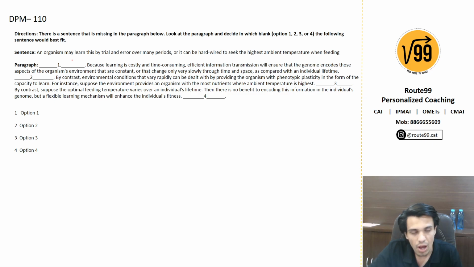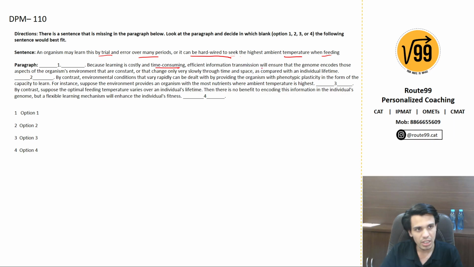Okay. An organism may learn this by trial and error over many periods, or it can be hardwired to seek ambient temperature when feeding. Okay, because learning is too costly and time consuming. Could be, it could be one. An organism may learn it by trial and error over many periods, or it can be hardwired to seek highest ambient temperature when feeding because learning is costly. Fits well, but let's just read the other option.